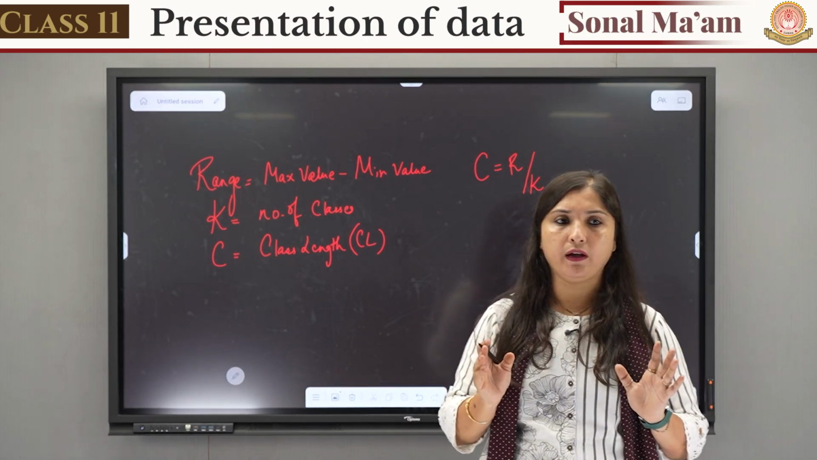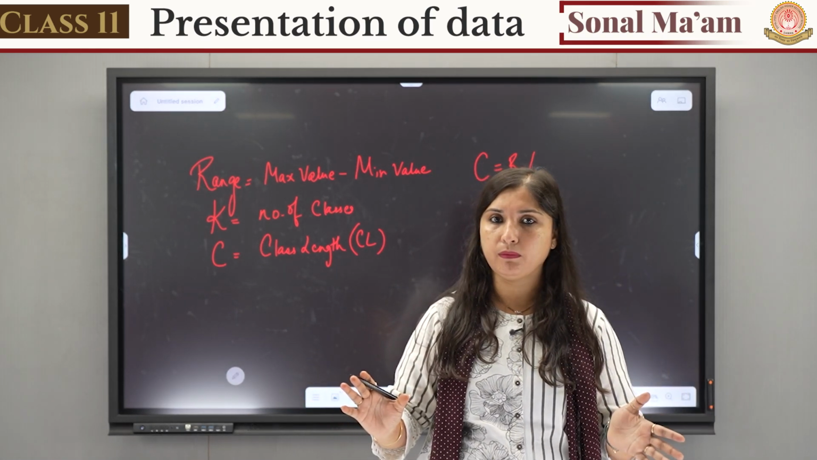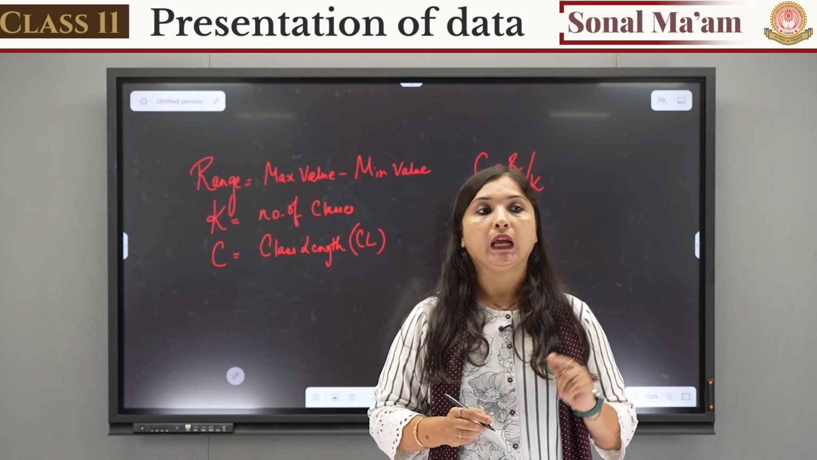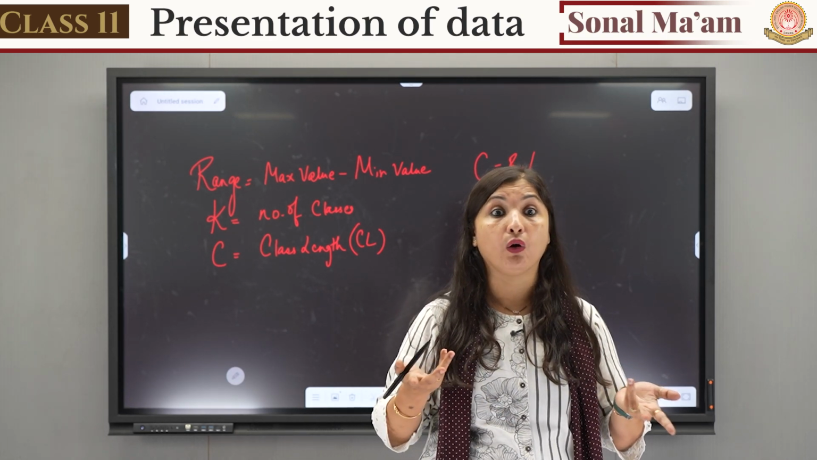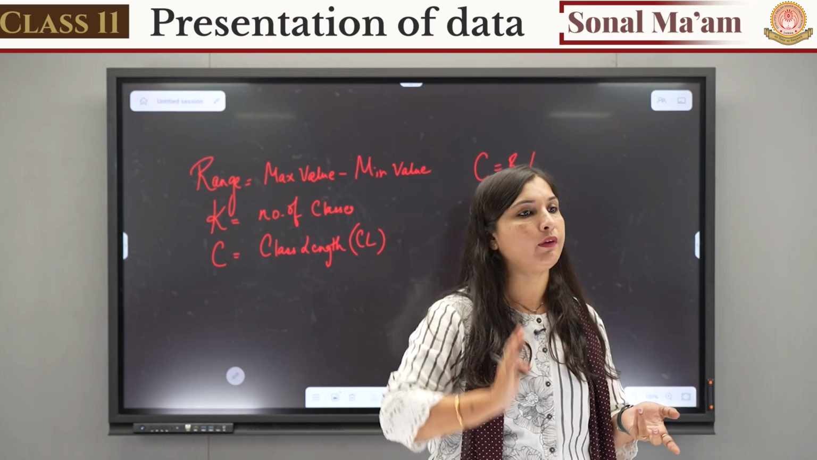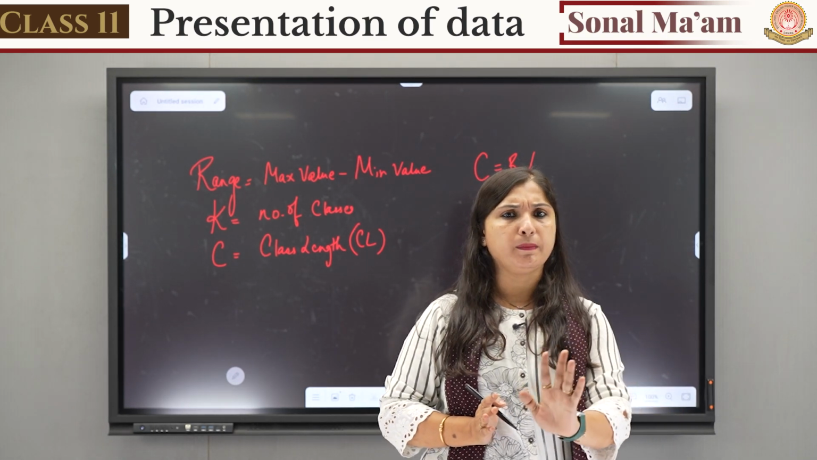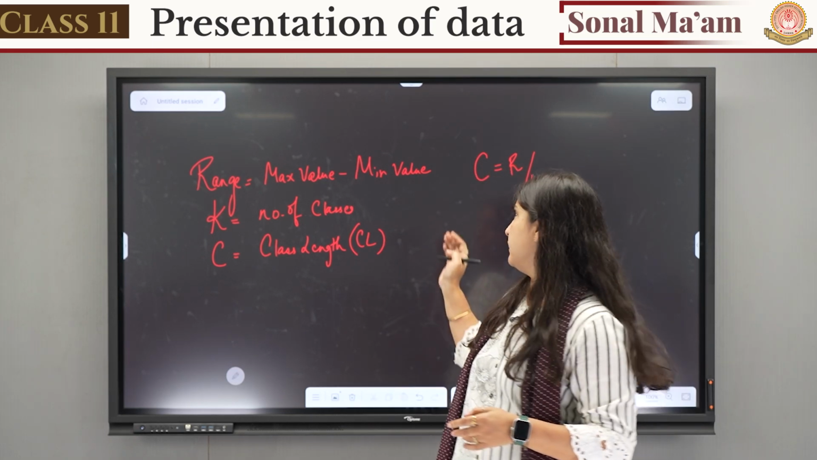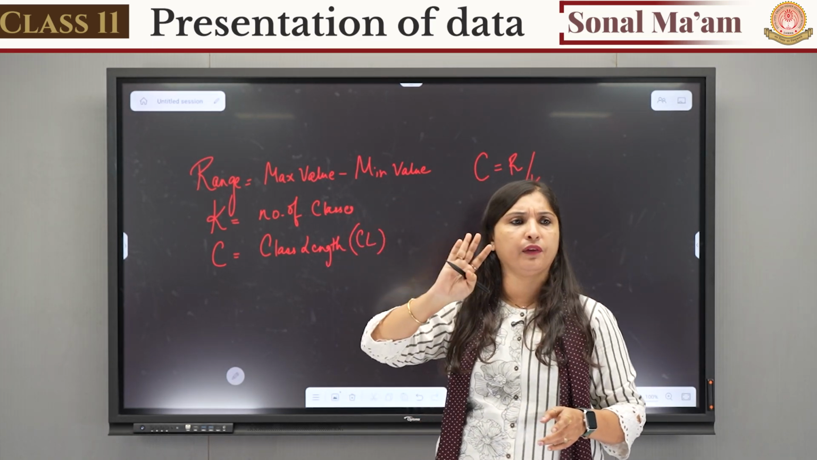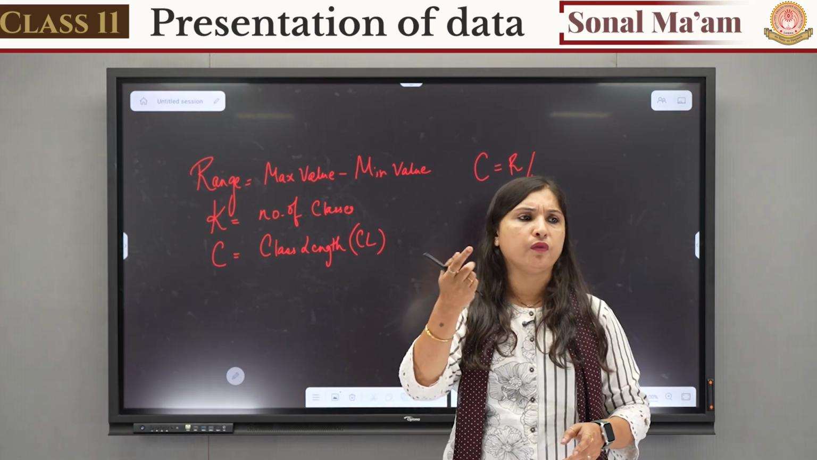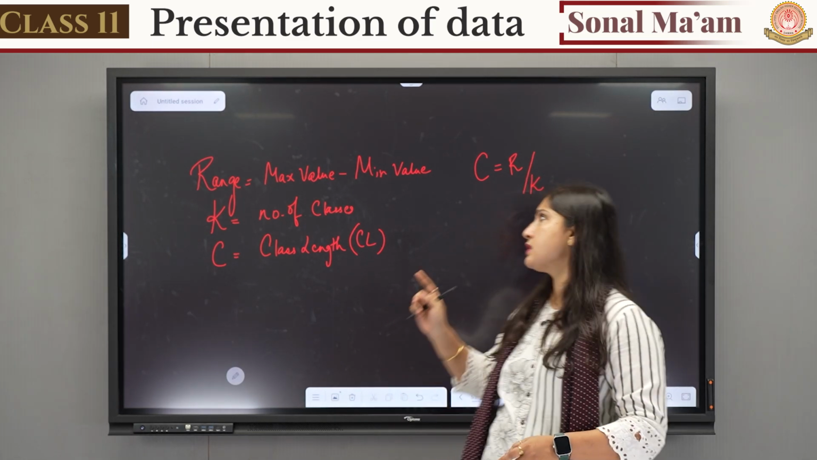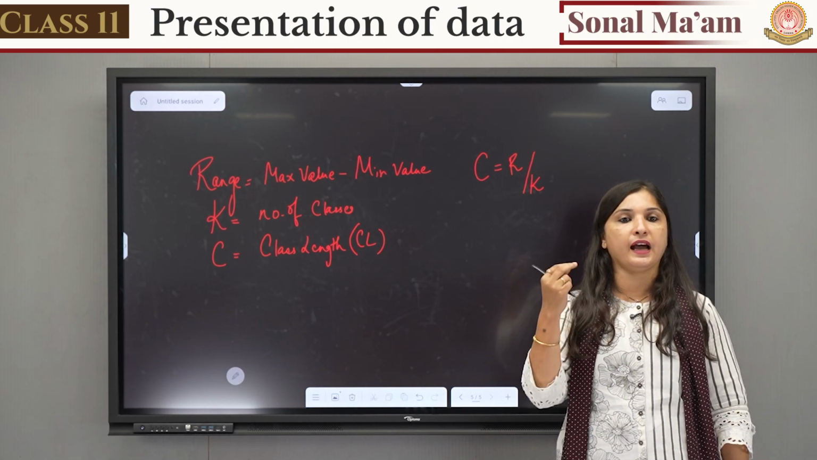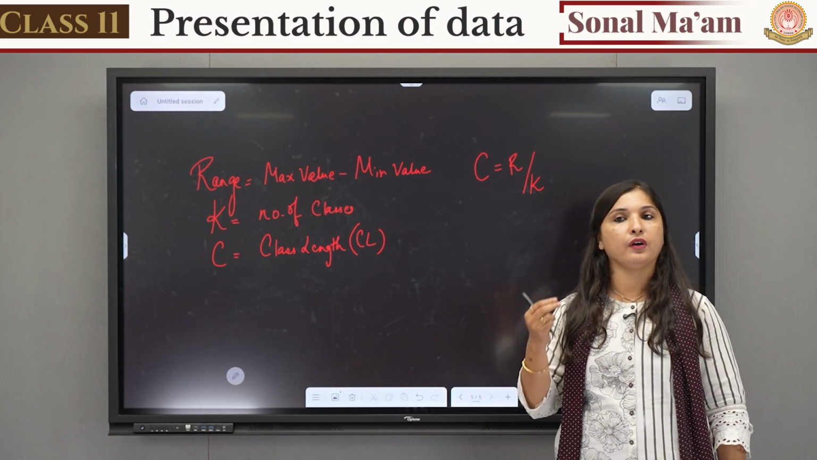Range you can easily find out: maximum value minus minimum value. From range, you divide by K. K is the number of classes. How do we get the number of classes? It might be given in the question: make so and so classes, make 5 classes, make 6 classes, whatever it might be. From these three data, any two things might be given to you, or a hint might be given. So one thing you can find out, right? Because the formula for C is R by K. R is range, K is number of classes.